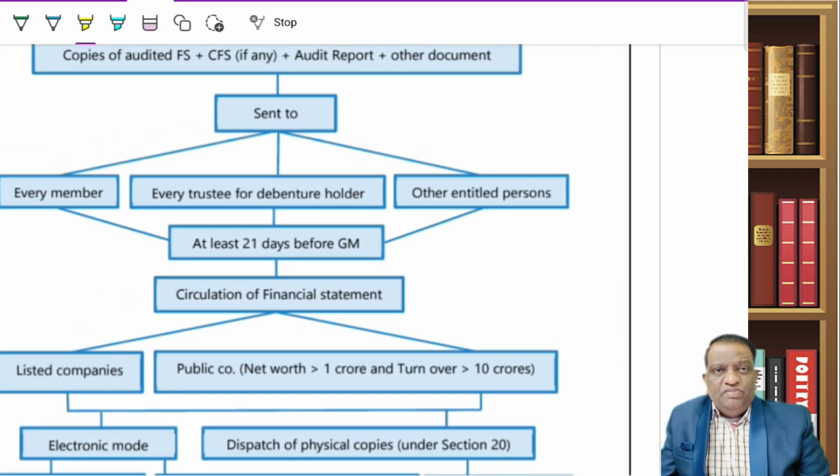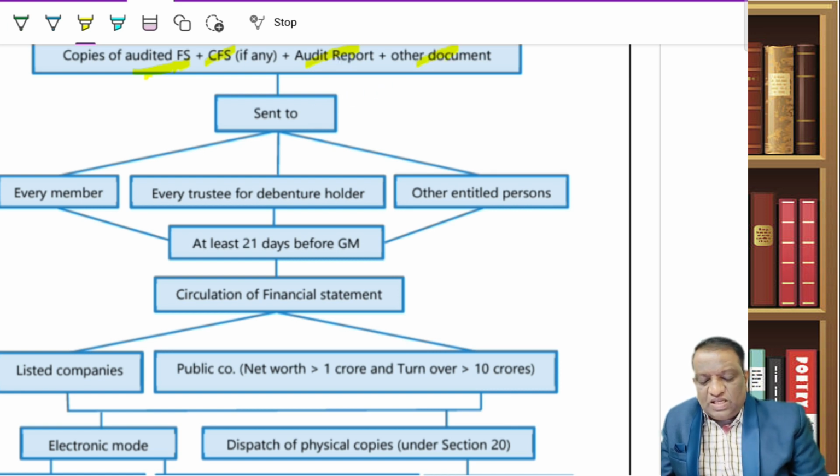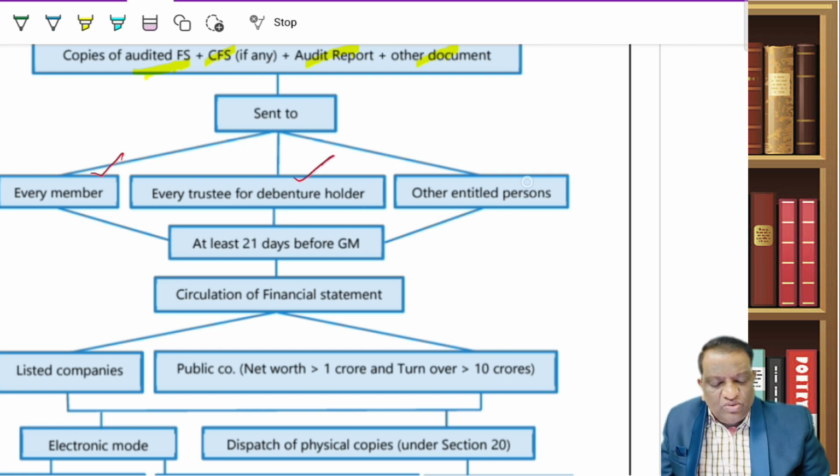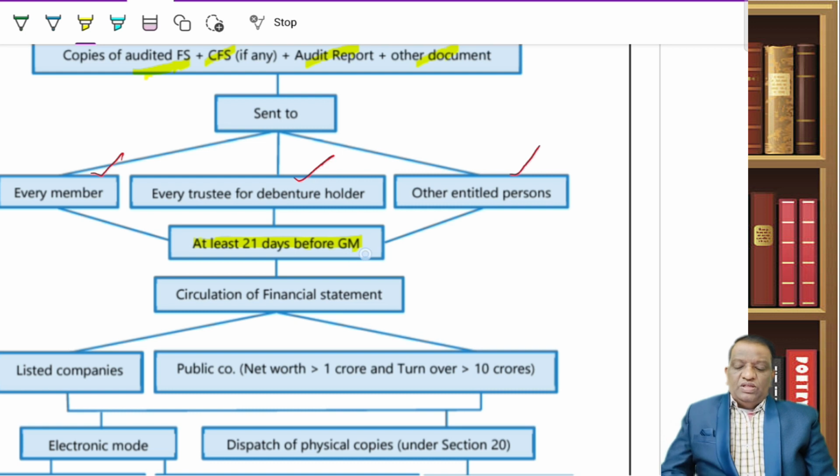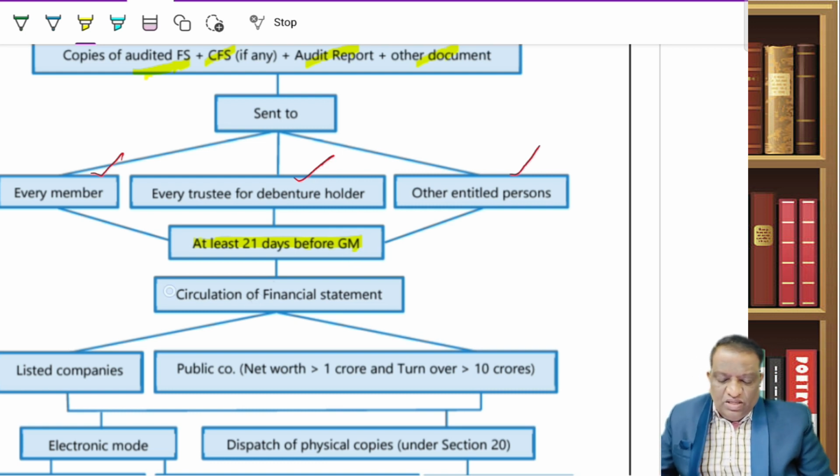What it says is, the copies of audited financial statements and the CFS and the audit report and any other document must be sent to whom? To every member, every trustee for debenture holder, and every other entitled person. Within how many days? At least 21 days before the general meeting. So 21 days before the general meeting, they have to circulate these financial statements.